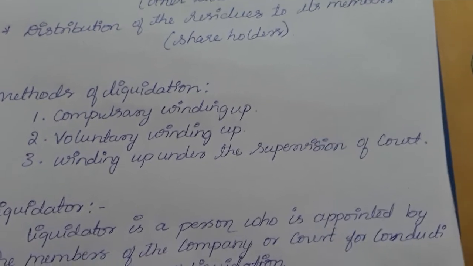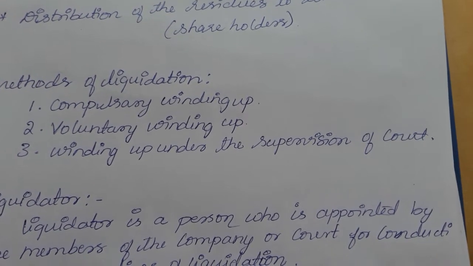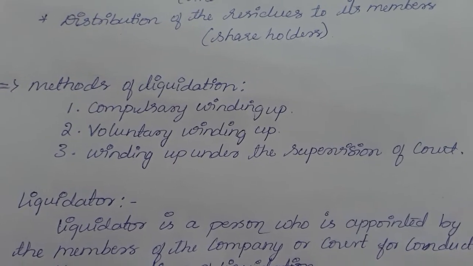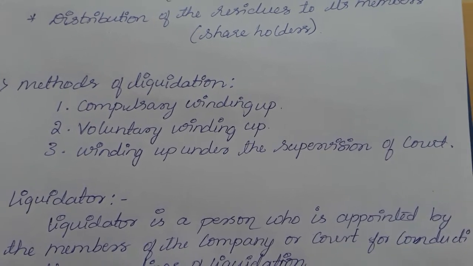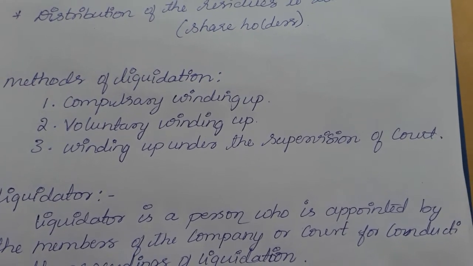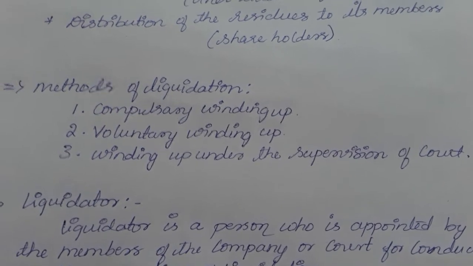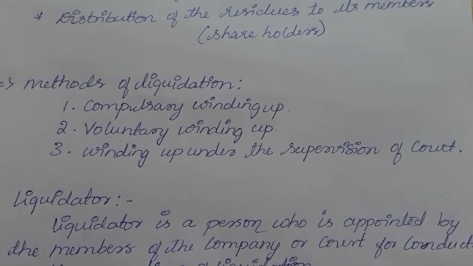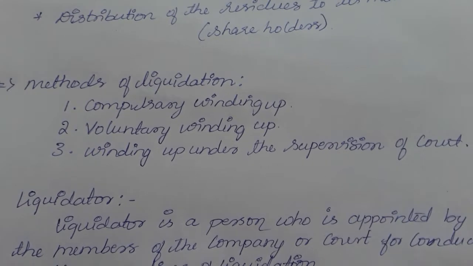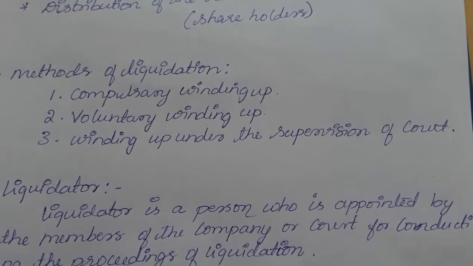The first reason is if the company fails to submit the financial statement or to conduct the annual general meeting. If the company fails to submit the financial statement asked by the court, then the court might take a decision for winding up of the company. And if the company does not commence its business within 1 year of registration, then compulsory liquidation of the company will come into existence by the court.